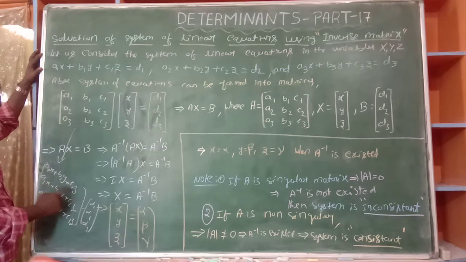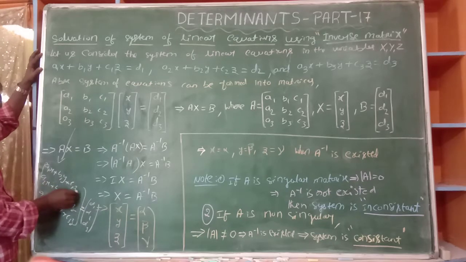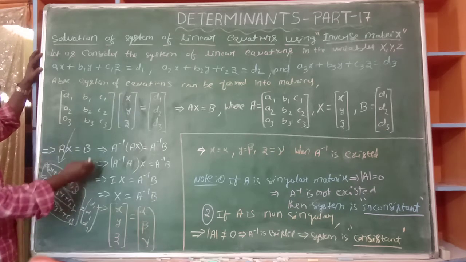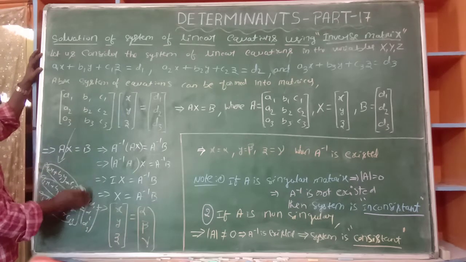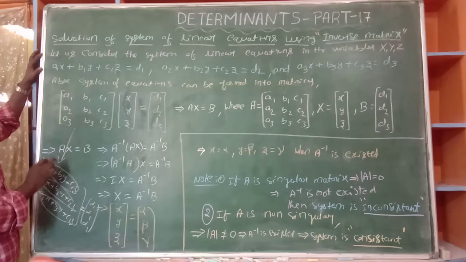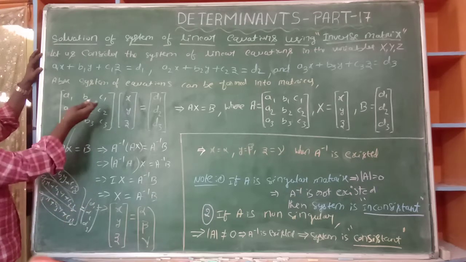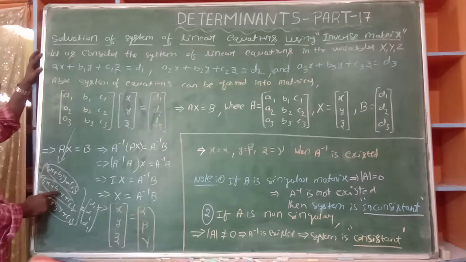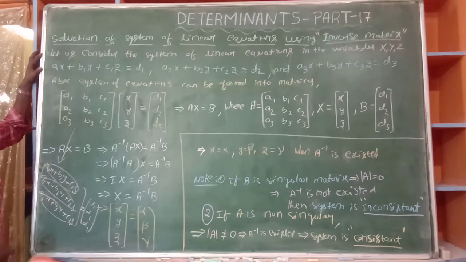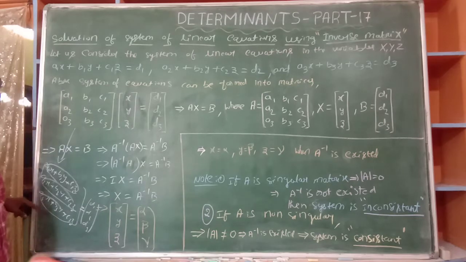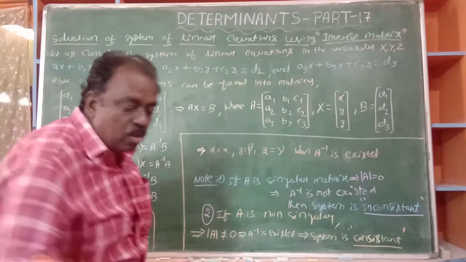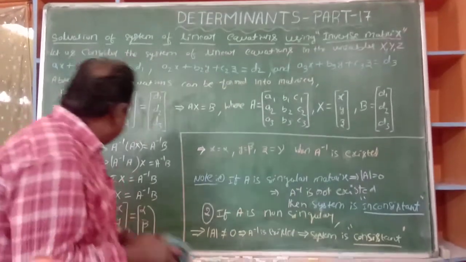So here two matrices are equal. This is a single element, it is only one column, here also one column. The corresponding elements are equal. a1x plus b1y plus c1z is equal to d1. That is equation 1. Similarly, a2x plus b2y plus c2z is d2. Similarly, a3x plus b3y plus c3z is equal to d3. Okay, now that is the method.